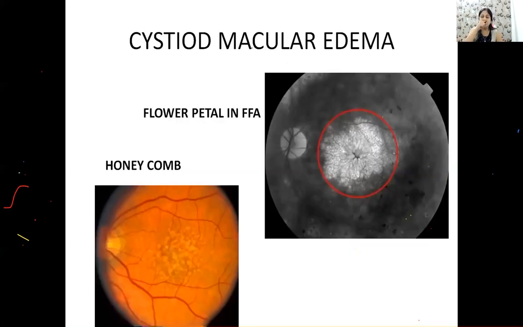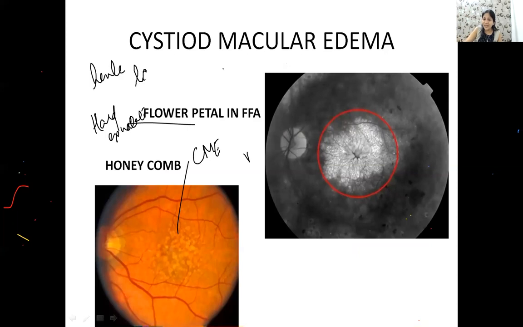Hanji. So somebody who was talking about cystoid macular edema, but cystoid macular edema looks like this. You have a lot of cystoid macular edema in the form of hard exudates in the macula. Which layer in the macula? The Henle's layer in the macula. ठीक है? और ये क्या दिख रहा है आपको? You call this a flower petal appearance, but which will be seen only in FFA. ठीक है? Don't get confused in these two pictures. Honeycomb will be in the retina. FFA, when you do, it appears as if this is a flower petal or a petaloid appearance.